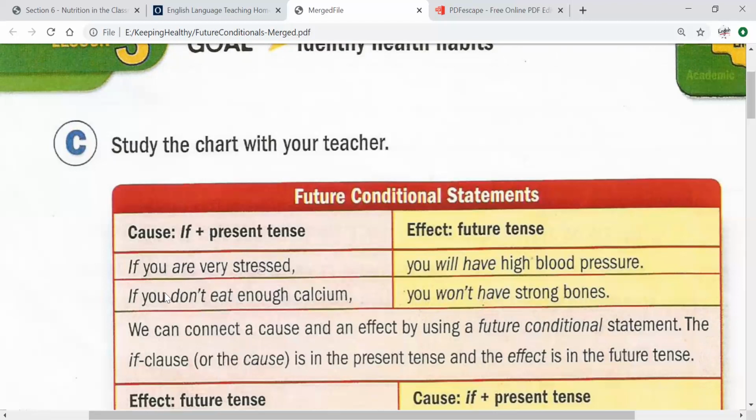So again, here, where is the verb? What is the action in the sentence? If you look, it says eat. That is the action. Remember, it is present. So we can say if you do not eat enough calcium, what will happen? The answer, you will not, you won't have strong bones. So again, this is in future.